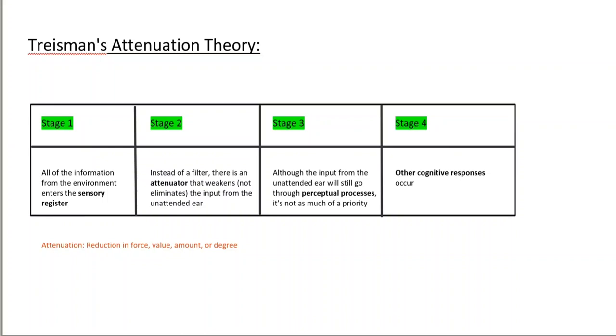But if we do realize that the unattended input that we originally weren't paying attention to is actually just as important or even more important than the sensory input that we were originally paying attention to, then we'll actually switch our attention to what we were previously not listening to.